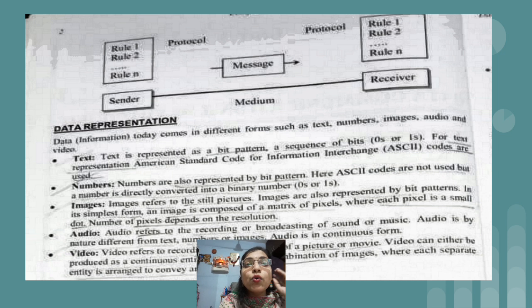In audio we have only sound, and sound means we can take the example of music. Audio is by nature different from text, numbers or images. Audio is in continuous format. It is not a fixed image, or a fixed number, or a fixed text. It is in continuous form. The music which is present in continuous form is nothing but audio. And video is nothing but the combination of multiple audios and images, in simple words. Okay, so these are the 5 different types of data which the communicating parties can send or receive.